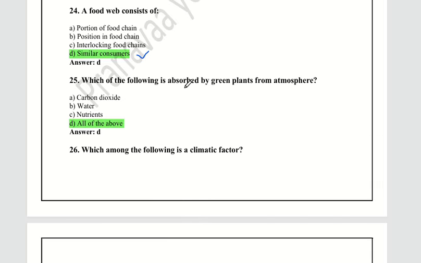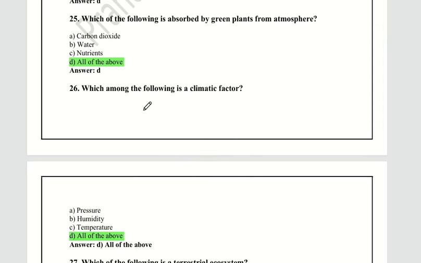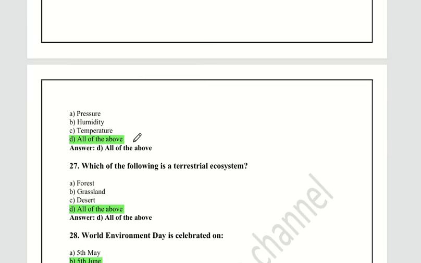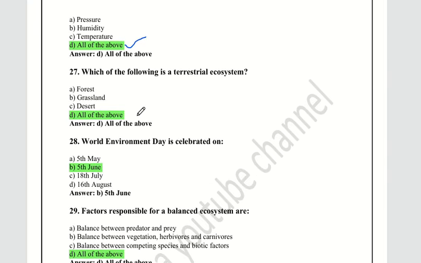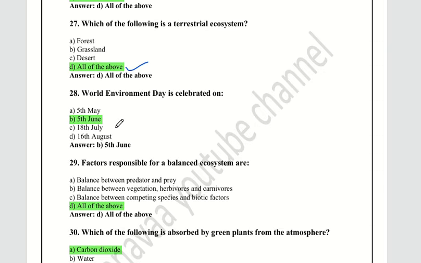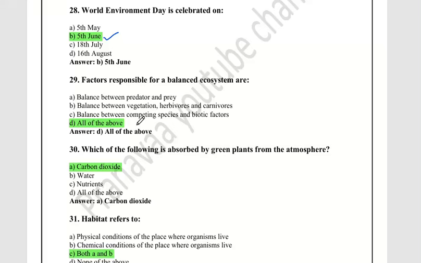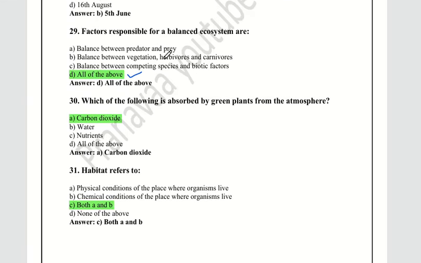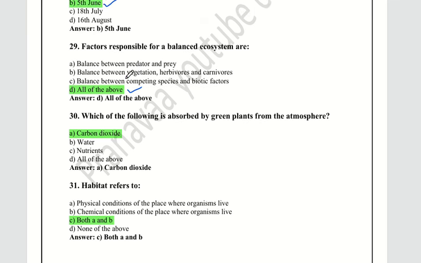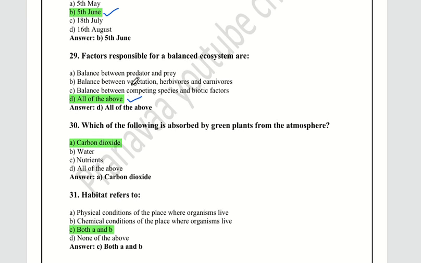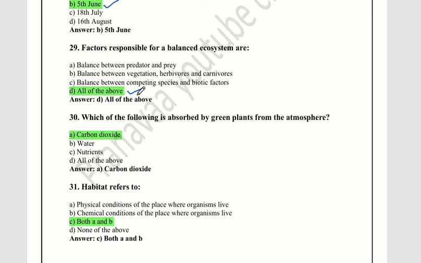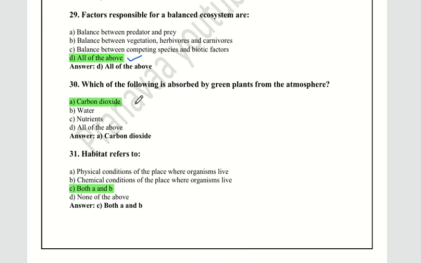Which of the following is absorbed by the green plant from the atmosphere? All of the above. Which among the following is a climatic factor? All of the above. Which of the following is a terrestrial ecosystem? All of the above. World Environment Day is celebrated on 5th June. Factors responsible for a balanced ecosystem are all of the above. Here all the options are right, that's why all of the above. If these kinds of questions are asked, don't directly go for all of the above. Just read the questions and the options, then only we will get to know.